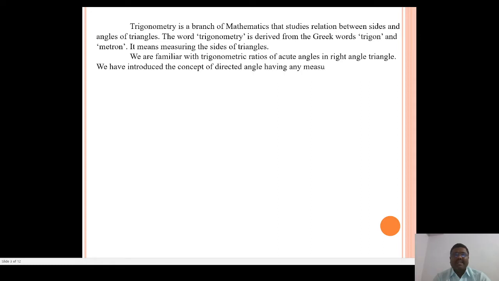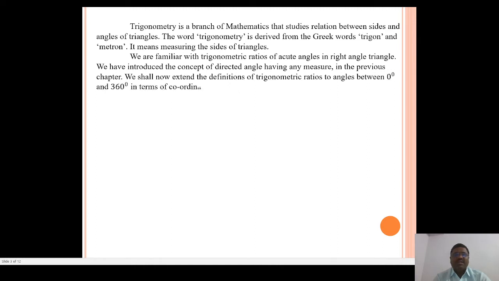We are familiar with trigonometric ratios of acute angles in a right angle triangle, and in the previous chapter we introduced the concept of directed angles having any measure. So we shall now extend the definition of trigonometric ratios to angles between 0 degree and 360 degree in terms of coordinates of points on the unit circle.